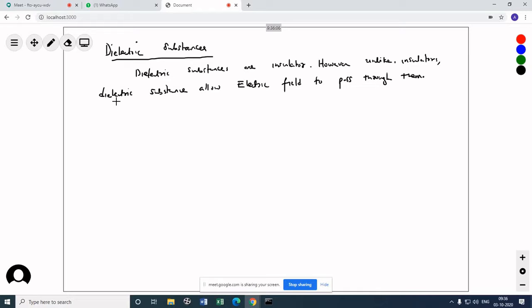Now, dielectric substances behave differently when placed in an electric field. When placed in an electric field, we will see this. We will understand this line properly.